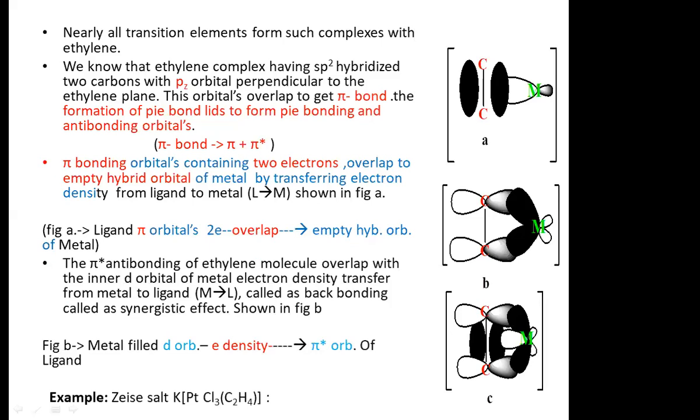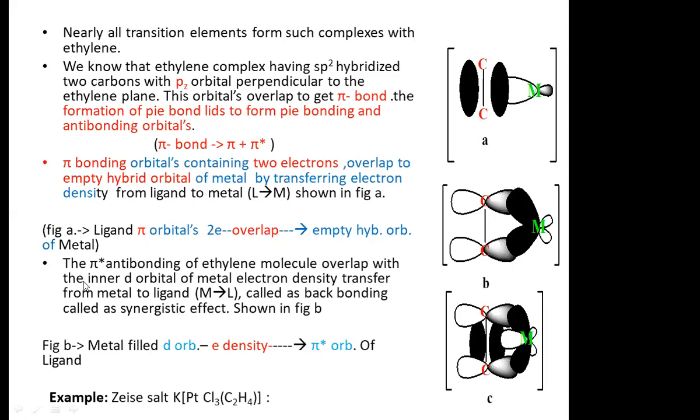They donate electrons to the empty d orbital of the metal and form the ligand-metal bond. In short, in figure A, the ligand pi bonding orbital having two electrons overlaps with the empty orbital of the metal and forms a ligand-metal bond.